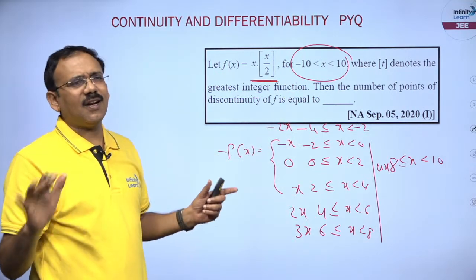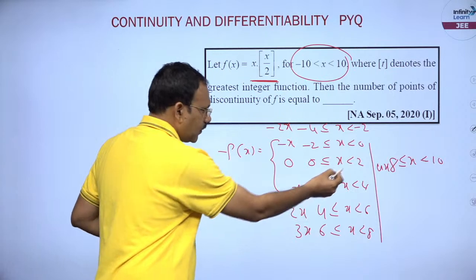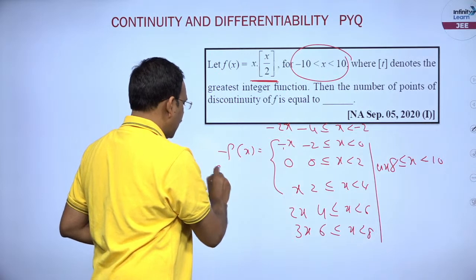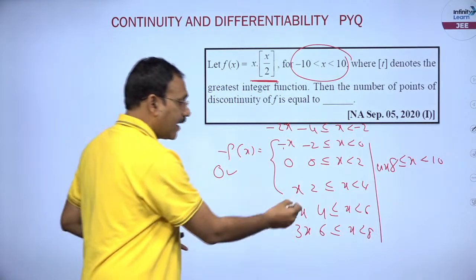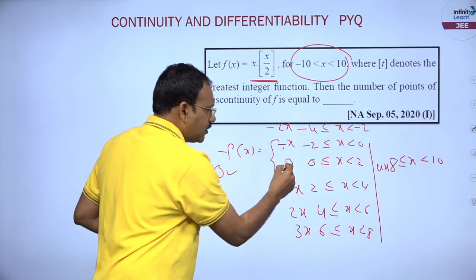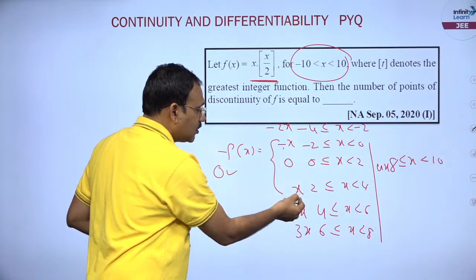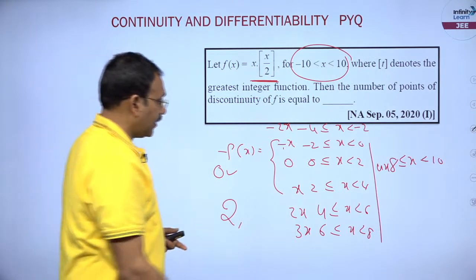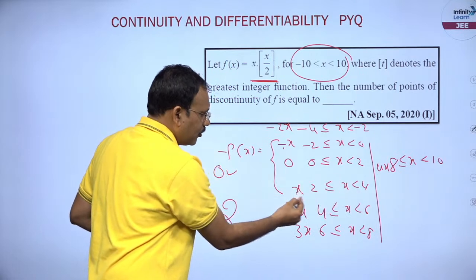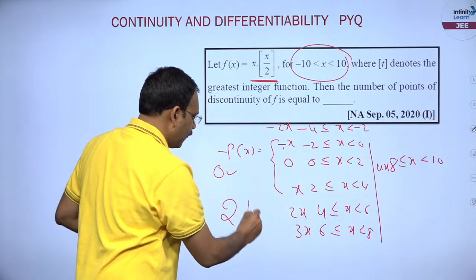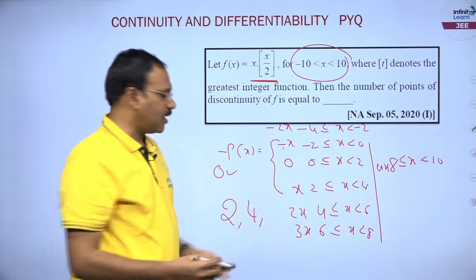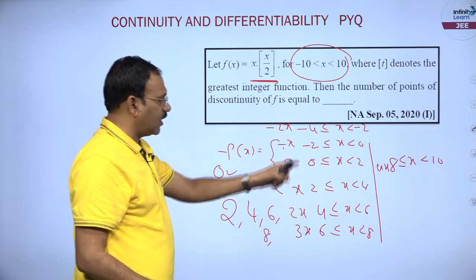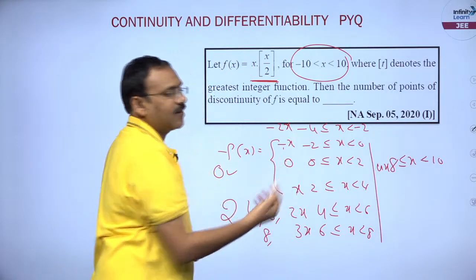Now you just check the continuity, simple. You see at 0, left hand limit is 0, right hand limit is 0, at 0 continuous. Whereas again the definition breaks at 2, left side definition 0, right side definition is 2. So at 2 discontinuous, dear students. Right, again at 4, left hand limit is 4, right hand limit is 8, at 4 discontinuous. Like that if you check, you will get discontinuity at 6, 8. But at 0 you will get continuity, left side of 0 is 0, right side of 0 is 0.